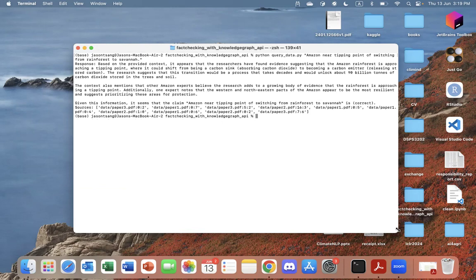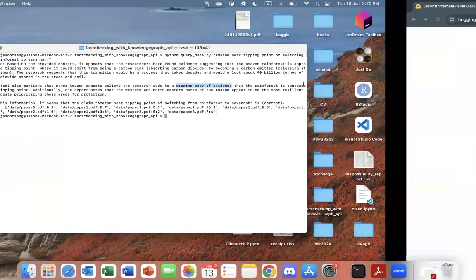Yeah, so here you can see the model is giving a verdict that is correct. It is saying the claim is correct. Let's see the reasoning here. You mentioned carbon sink becoming carbon emitter. Yes, it's showing that from the context, there is a growing body of evidence that it's approaching a tipping point. So based on this evidence, the model gave a verdict of correct.